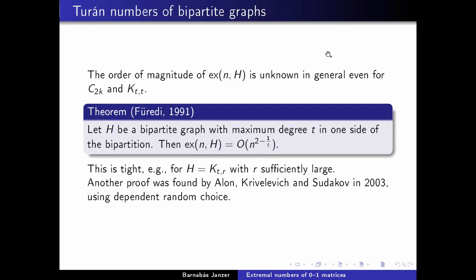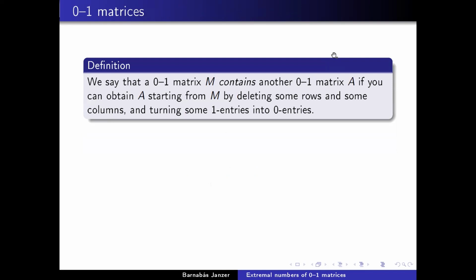Okay, so this is the extremal number of graphs, and I'm going to move on to the main topic of this talk, which is the extremal numbers of 0-1 matrices. I'm going to define the analogous notions for matrices that we had for graphs. I'm going to say that a 0-1 matrix M contains another 0-1 matrix A if you can find the pattern of A in M, by which I mean that you can delete possibly some of the rows of M and also some of the columns of M, and you are also allowed to turn 1 entries into 0 entries, such that you're left with A.